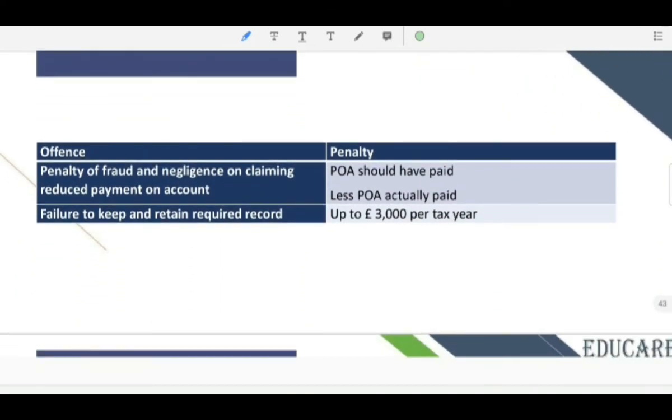The rates of other penalties: penalty for fraud and negligence on claiming a reduced payment on account, which is the payment on account that should have been paid less the payment on account actually paid. And for a failure to keep and retain required records, this is a penalty of up to £3,000 per tax year.